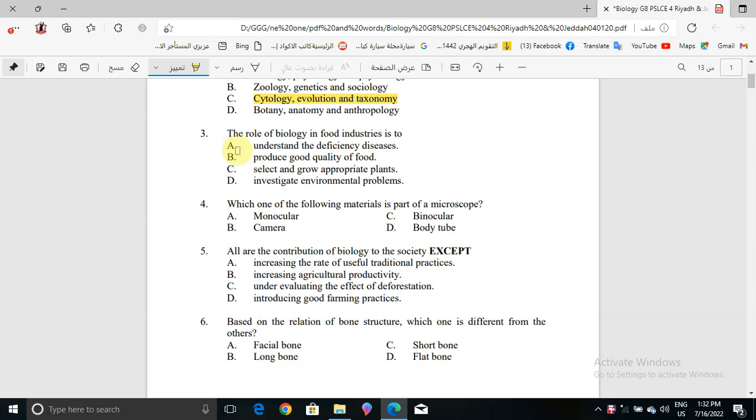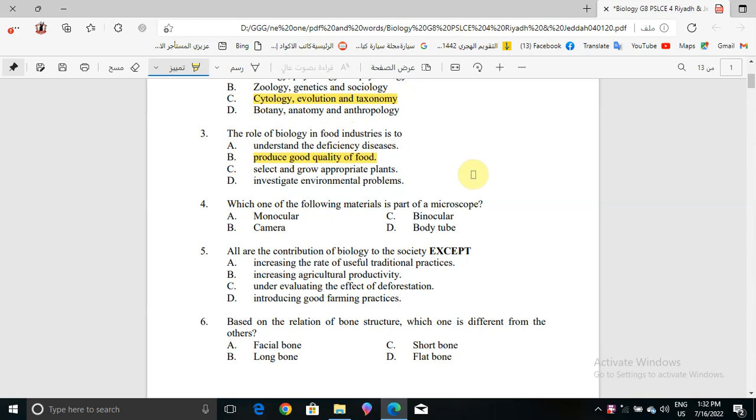Now question number 3. The role of biology in food industries is to understand the deficiency disease, or produce good quality of food, or select and grow appropriate plants, or investigate environment problems. The correct answer will be produce good quality of food, because it says the role of biology in food industries.